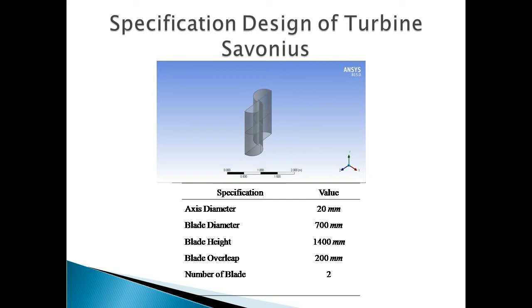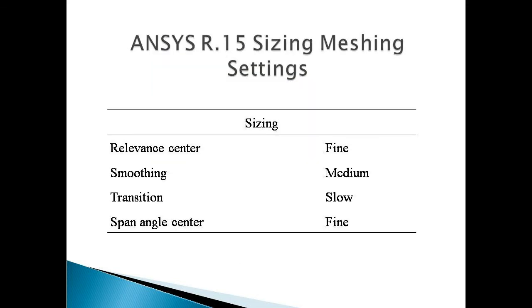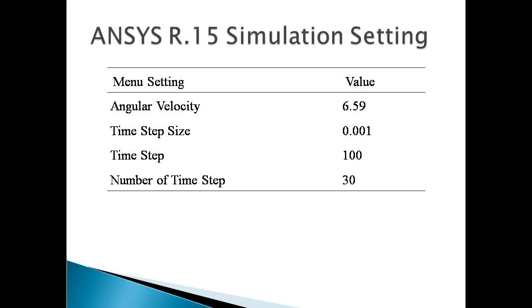And this is my Savonius turbine specification. The specification of the Savonius turbine with one fin and without fin is the same. I made this Savonius turbine geometry in SolidWorks software, and then I input it into the ANSYS software. And this is my ANSYS R15 sizing mesh setting. And this is my ANSYS R15 simulation setting.